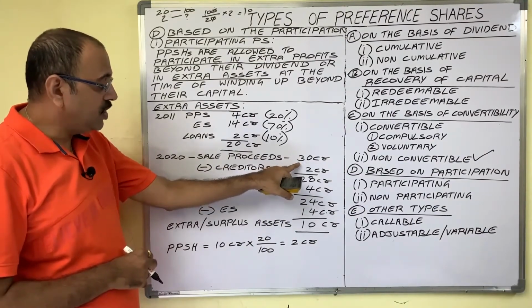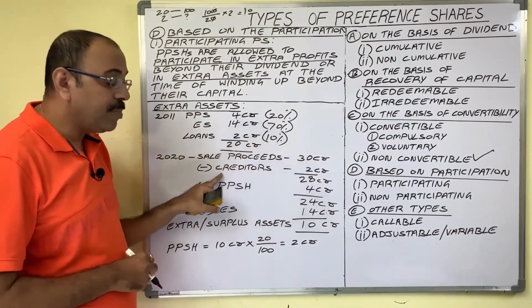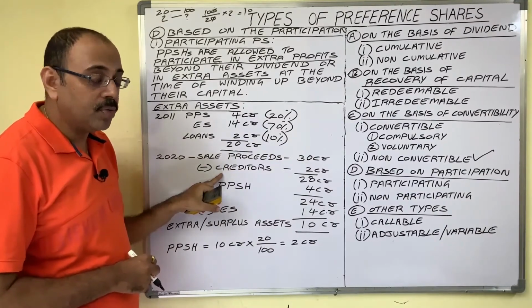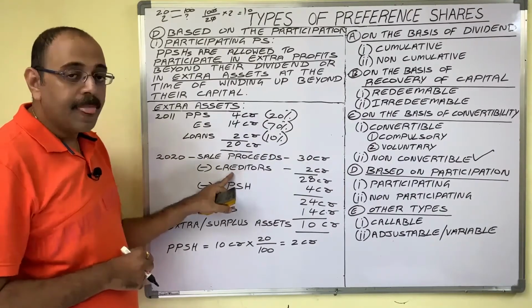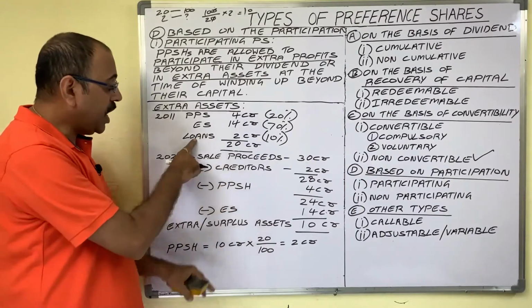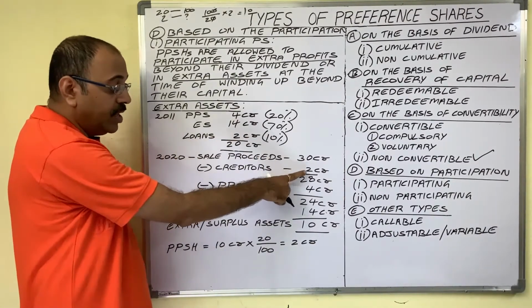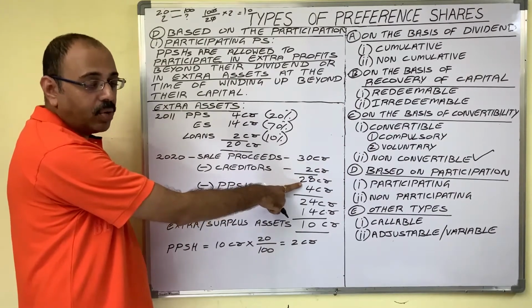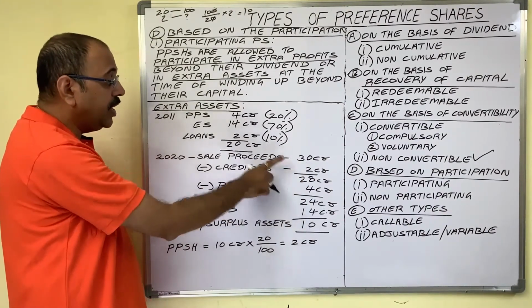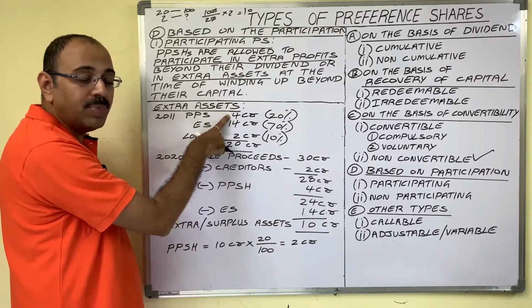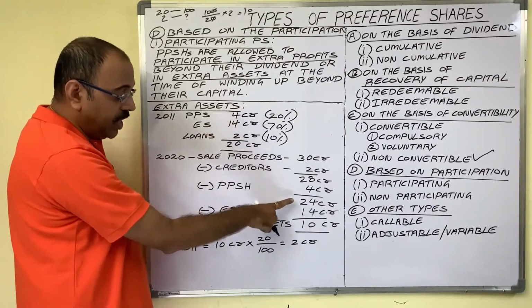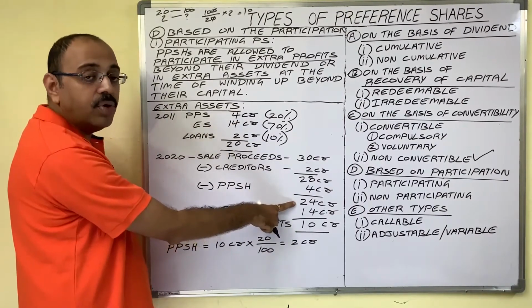From the sale proceeds, first to whom company has to return the principal amount? To creditors. From creditors, company has taken 2 crore rupee loan. Now if that is paid to them, remaining amount is 28 crore. From that, company returns preference shareholders principal amount to them. Then the remaining amount is 24 crore.